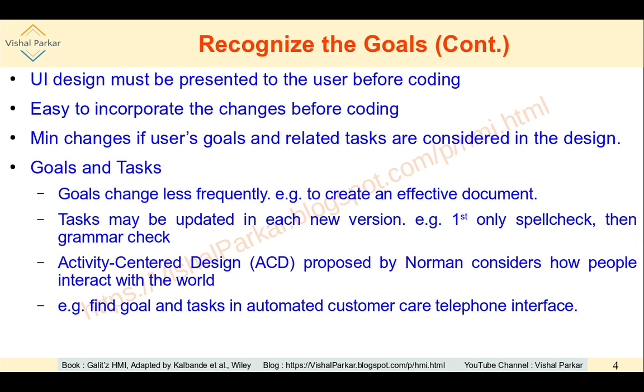So what exactly does he wish? He wishes to create a document which is free of spelling errors, which is free of grammatical errors, which has nice textual fonts and other presentation aspects. So these are the different tasks.